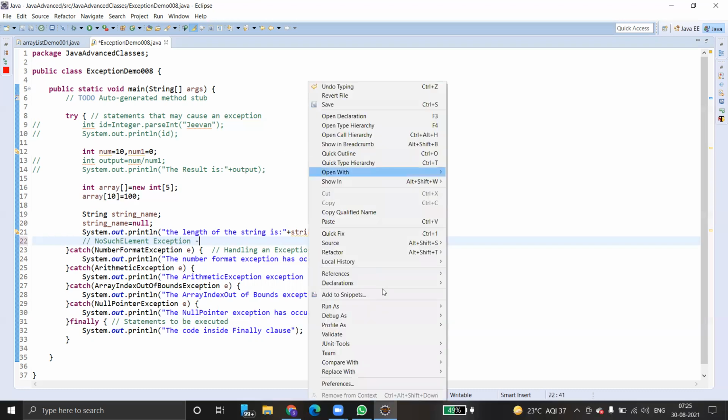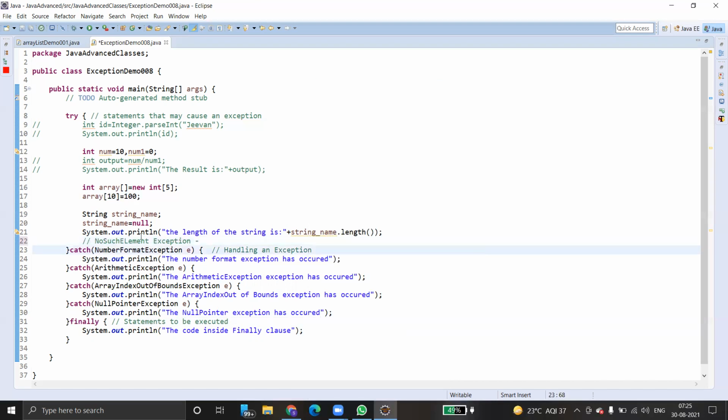This no such element exception, that is also Java only, right? No, it is an automation exception that arises while automating an application. We'll see that once you get into Selenium, but I just thought of mentioning this exception type. Yes, it's also a Java exception only, but it does not belong to core Java. It basically belongs to Selenium classes.